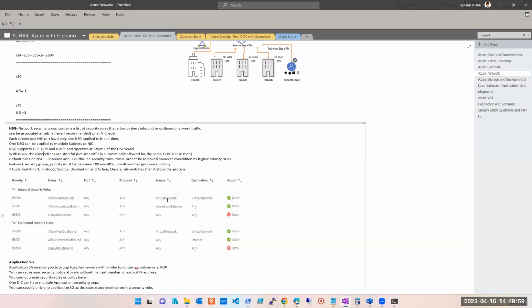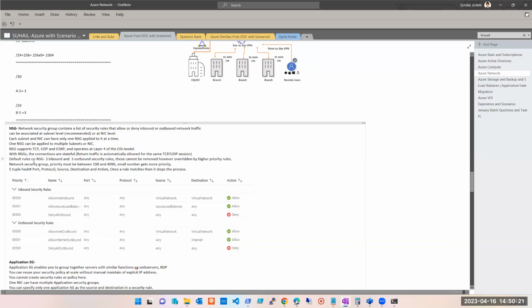Clear, guys? Are you getting confused? Right, NSG contains rules, and with the help of rules, NSG controls this traffic, everything. So the moment you create an NSG, some default rules come with it. How many rules are there? Total 6 rules: 3 inbound rules and 3 outbound rules. Remember these well, they are asked in interviews many times. If you come to the NSG topic, this will be asked. 3 inbound and 3 outbound security rules.